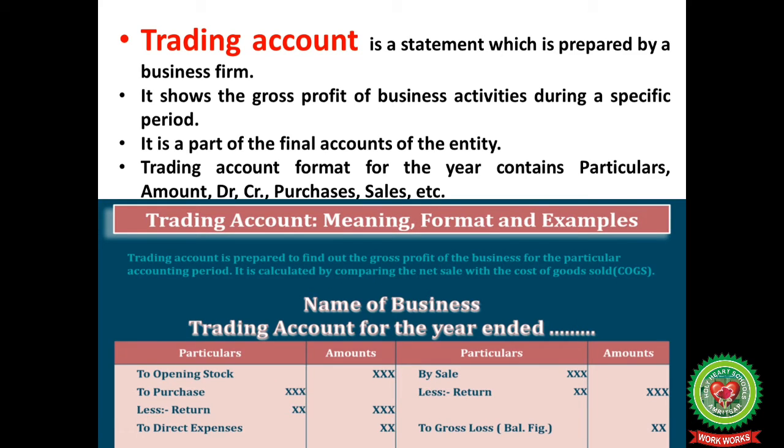In trading account, on the debit side, we record opening stock, purchases less purchase return, and direct expenses. On the credit side, we record sales less sales return, and closing stock. If the debit side is more, then we have gross loss. But on the contrary, if the credit side is more, we have gross profit.